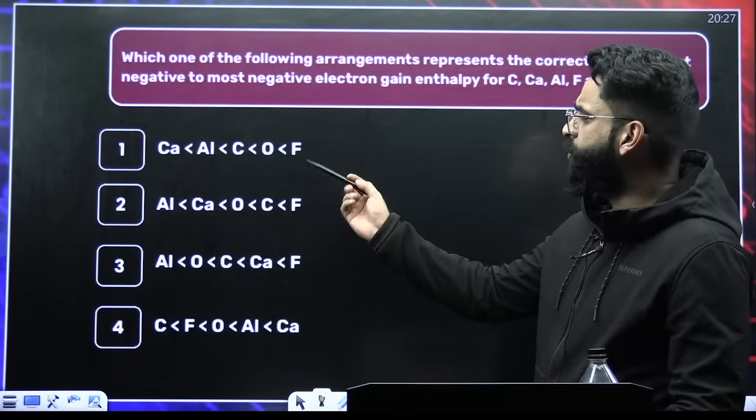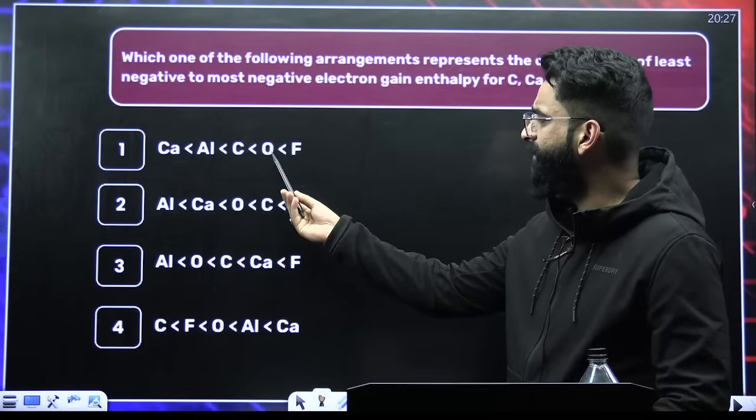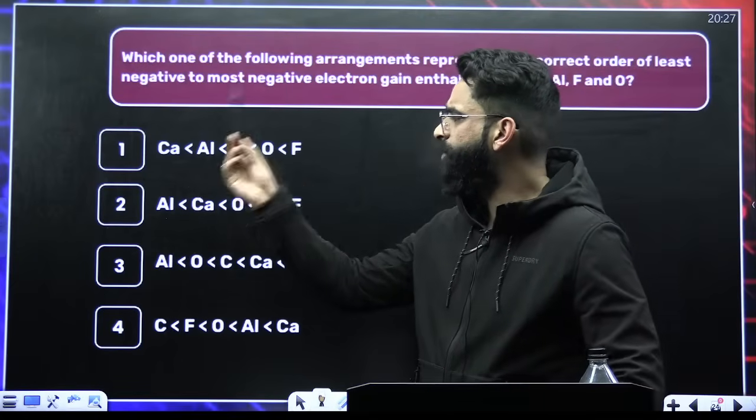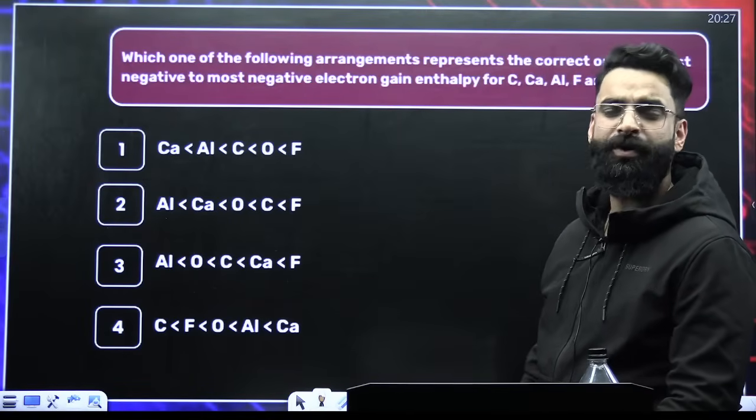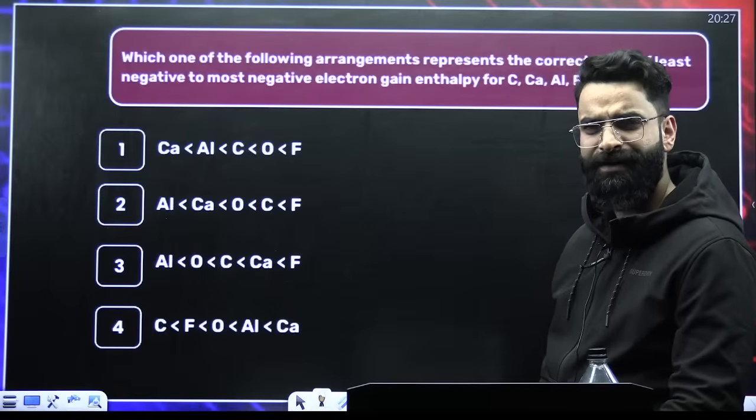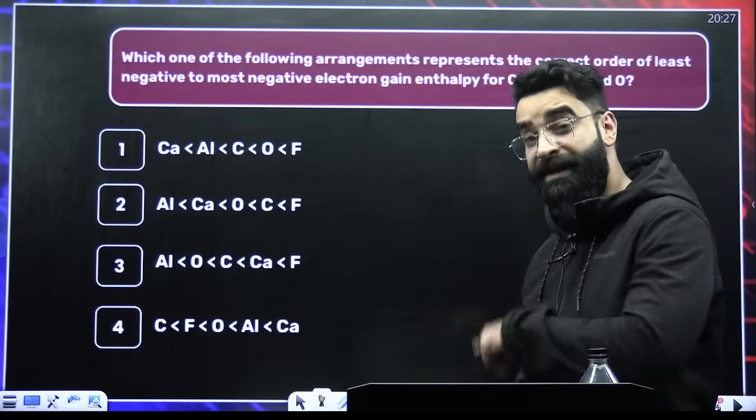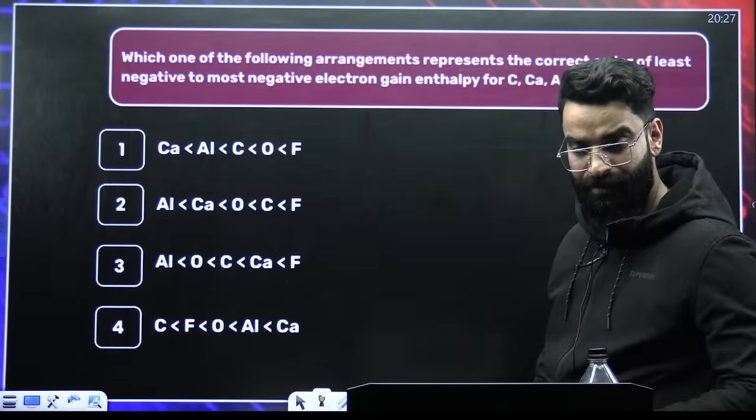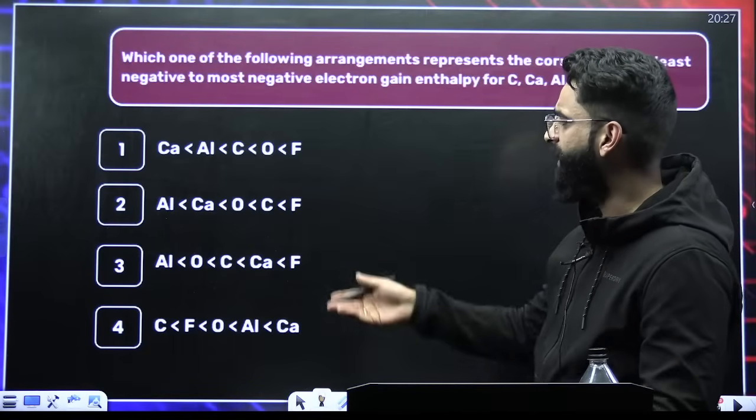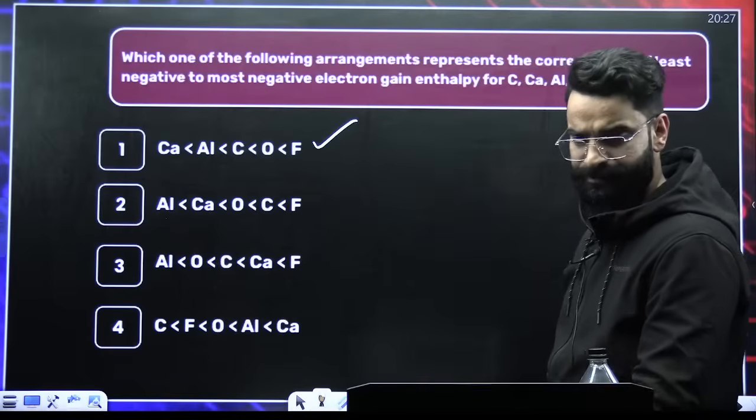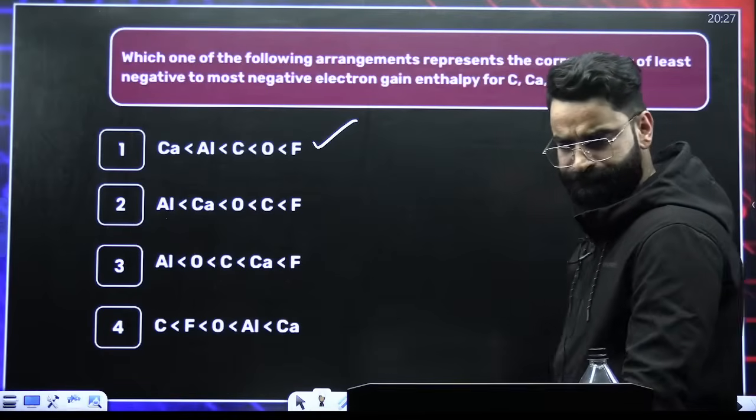If you look carefully, this is your group 17 element, this is group 16, then 14, 13, group 2. When you move from left to right in the periodic table, electron gain enthalpy increases. So electron gain enthalpy becomes more negative on moving from left to right. So fluorine will have maximum, followed by oxygen. So this is the correct answer.